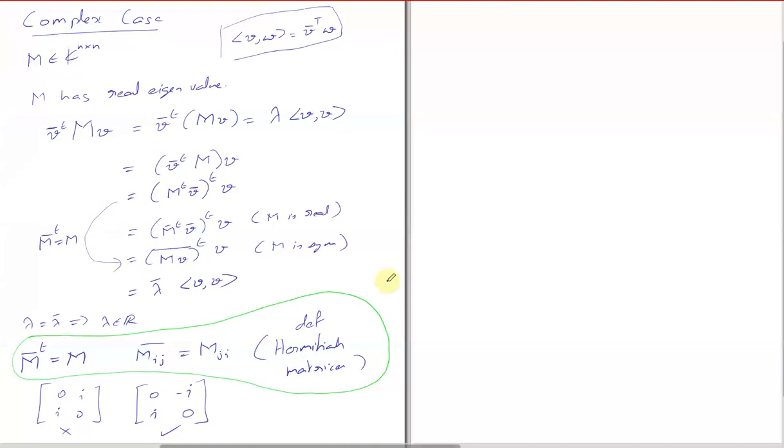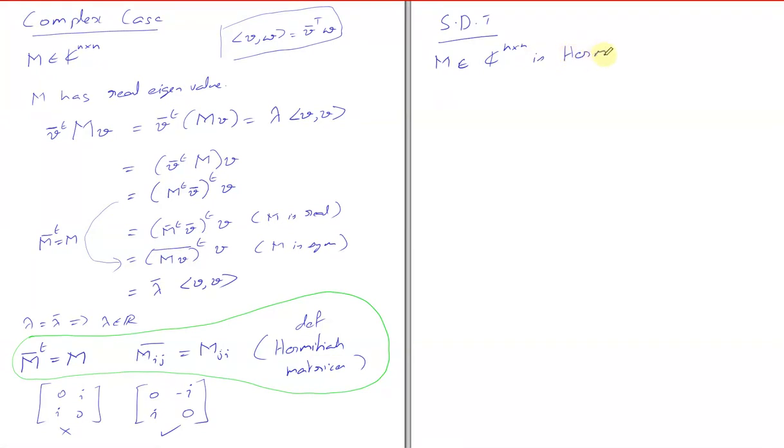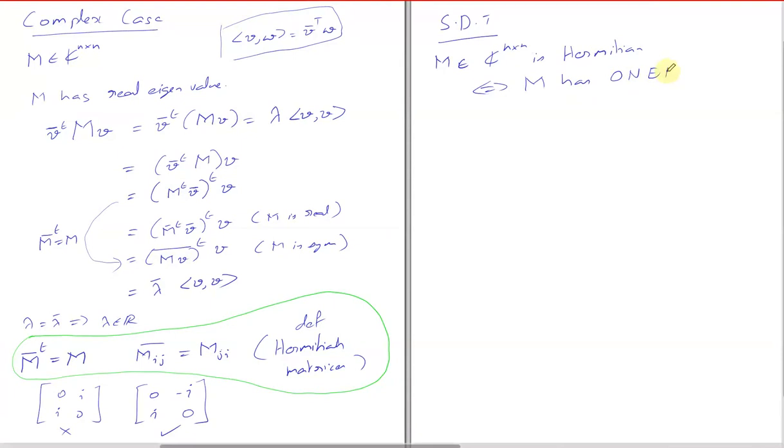And so, does the spectral decomposition theorem work for this? What will be the spectral decomposition theorem? M belonging to C^(n by n) is Hermitian if and only if M has an orthonormal eigenvector basis.